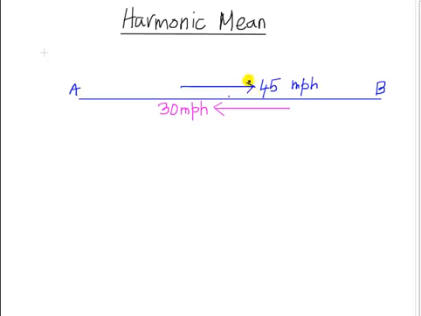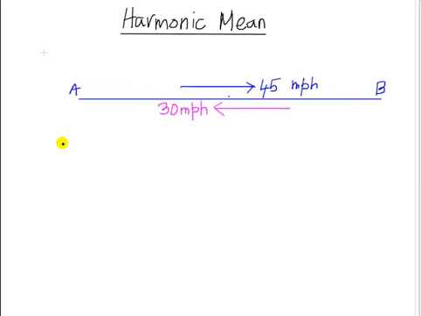So going downstream, let us say the speed is 45 miles an hour, and then coming back, because this is upstream, the speed goes down to 30 miles an hour. And your task is to find the average speed during this round trip. This is a typical scenario where you would apply the harmonic mean.